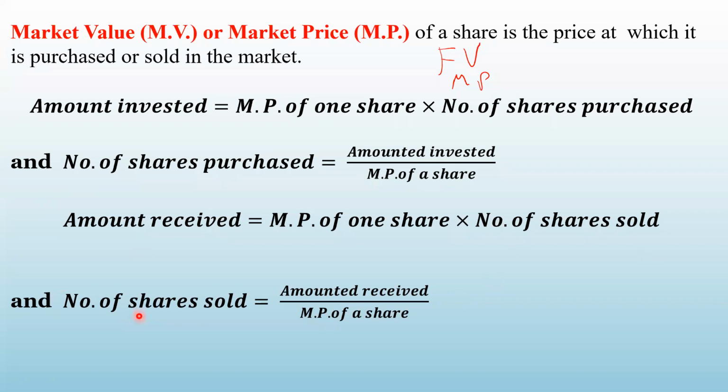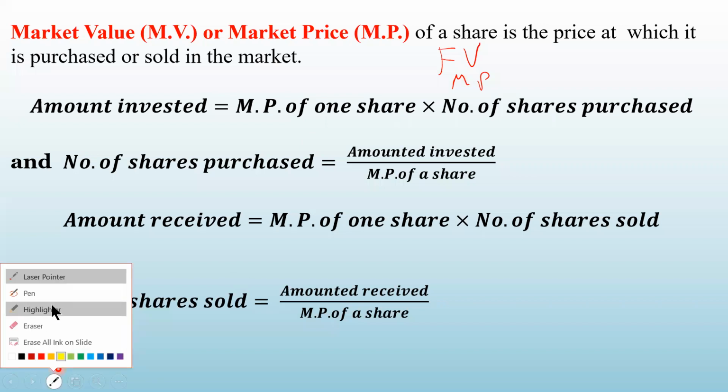From this formula only, this formula is coming, number of shares sold. If you want to find out how many shares you have sold, how will you get that? Amount received divided by market price of one share when you have sold. So these formulae will help you to calculate the amount invested and the amount received, and also number of shares purchased and number of shares sold. As I mentioned before, face value and market price of a share may not be the same. It all depends on how the company's performance is.